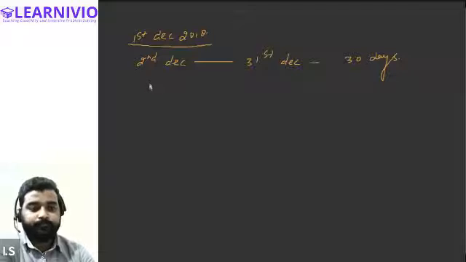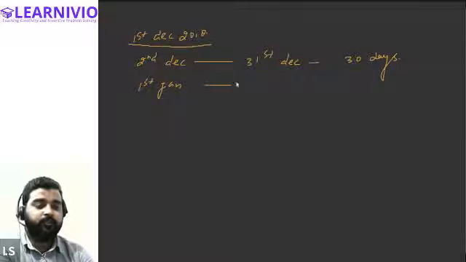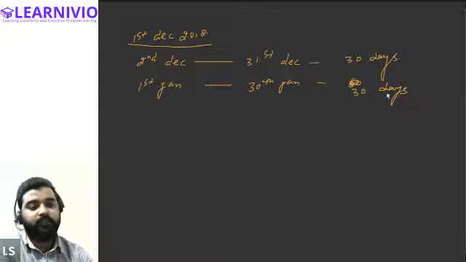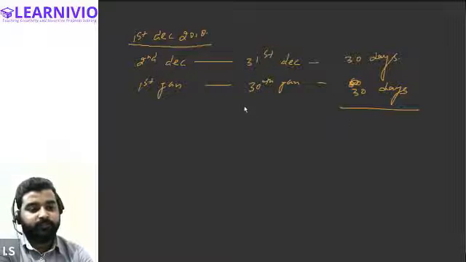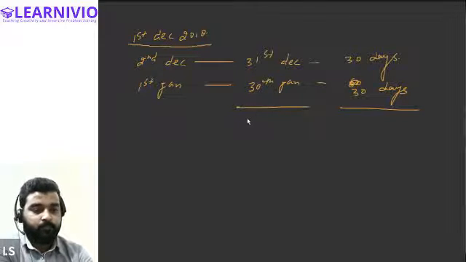Now from the 1st January till 30th January only, 30 days. So the total credit period ends on 30th January. So this is the maturity date, correct?